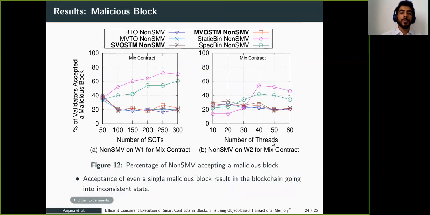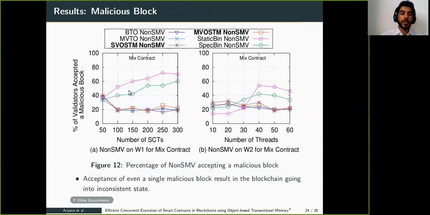We also did an experiment for malicious blocks, where a malicious miner proposes a malicious block, and non-SMV, non-smart multi-threaded validators may accept the malicious block. Figure A shows workload 1, figure B workload 2. The y-axis shows the percentage of validators that accepted a malicious block. We can observe that static bin based or speculative bin based non-SMVs accept more malicious blocks.